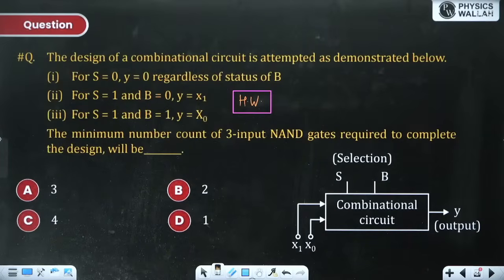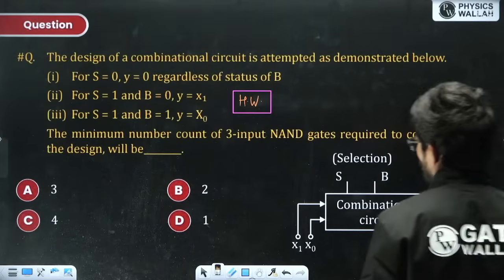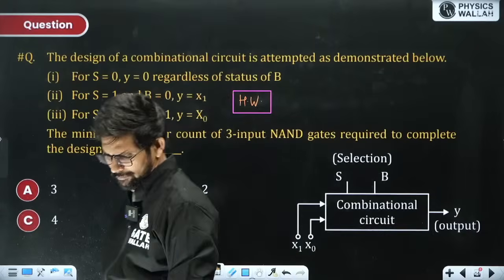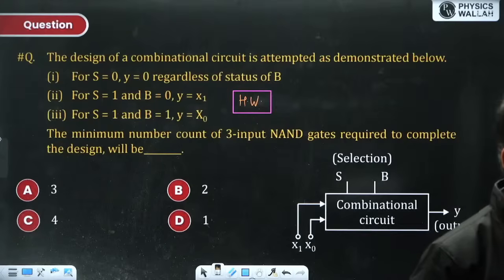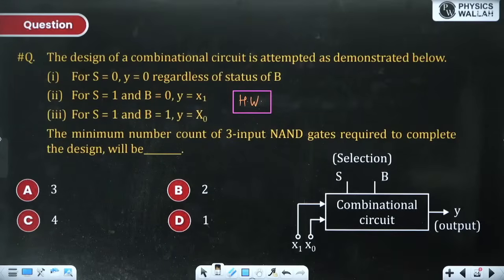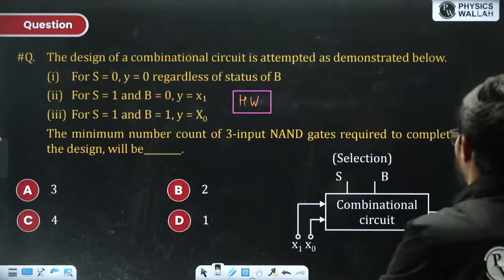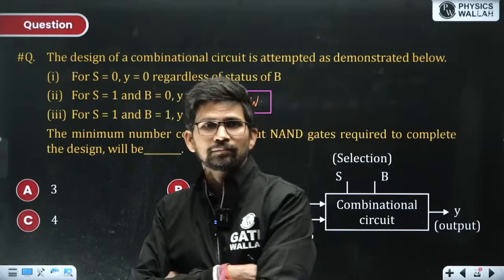Very good question. Very, very good question. Two.